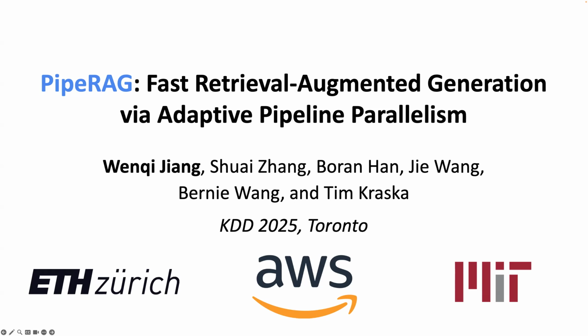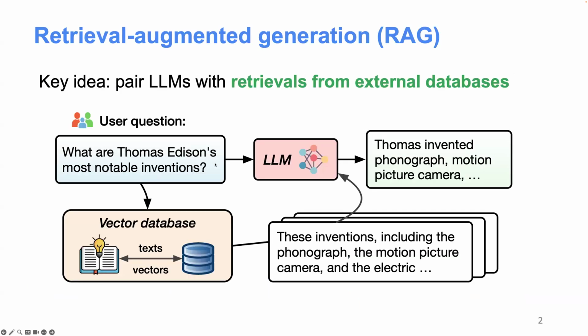Today I'm going to present our KDD 2025 paper called PipeRAG, which is a work that addresses the system efficiency aspect of retrieval-augmented generation. First, let me give a quick recap of RAG, or retrieval-augmented generation. The key idea here is to pair large language models with retrievals from knowledge databases.